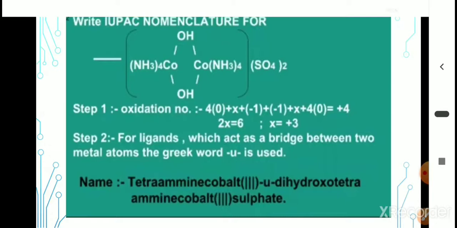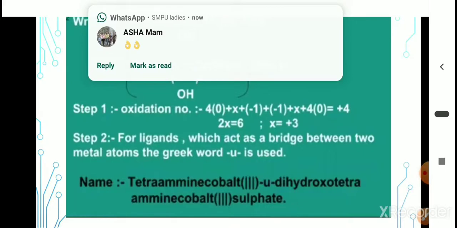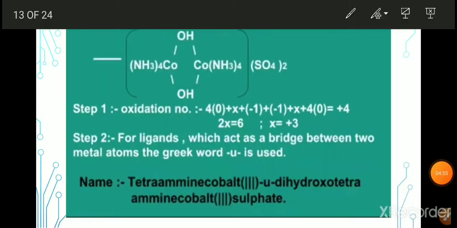After calculating the oxidation state, we have to write the IUPAC name. For ligands which act as bridging ligands, before the name of the bridging ligand, we have to write the prefix mu. Then how to write the name? First cobalt has 4 ammine groups, therefore tetraammine. We have to use a small t, use a small letter t while writing the name.